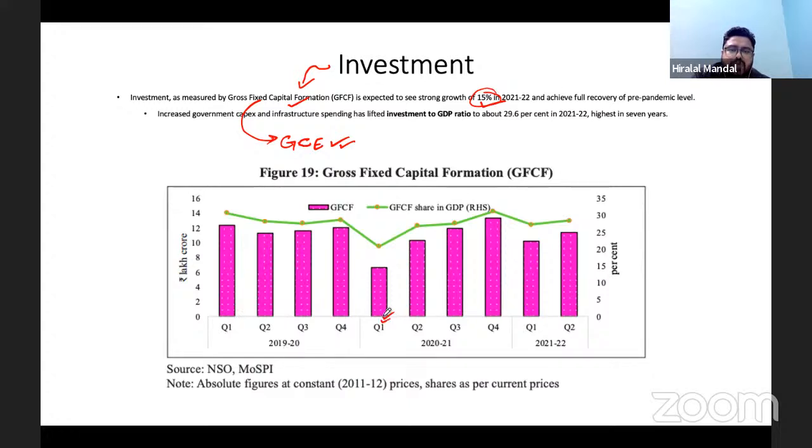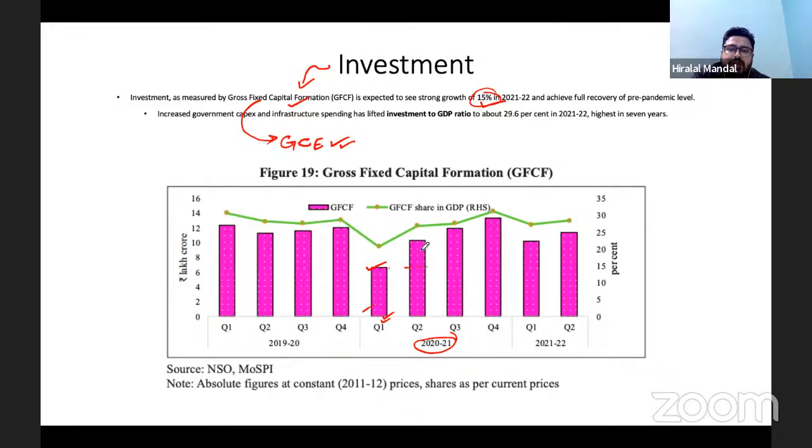In the first quarter of 2021, when the first crisis occurred, it made slow progress. Why did it dip? It dipped largely because the government's revenue collection went down, and in this phase there was a total lockdown. Later on, the government of India increased its